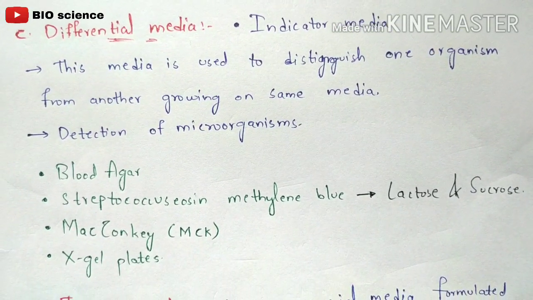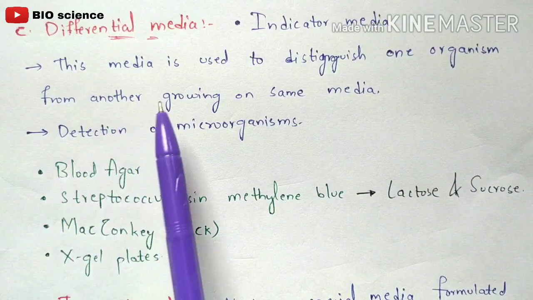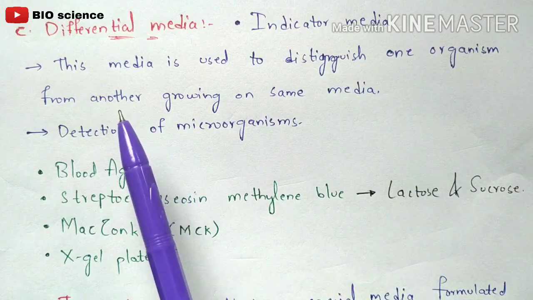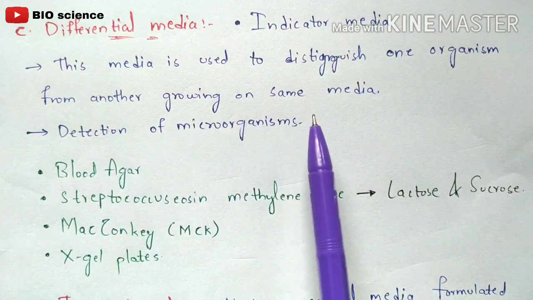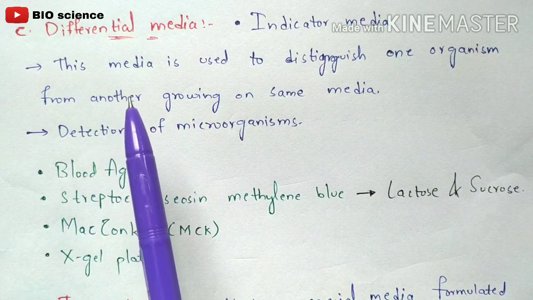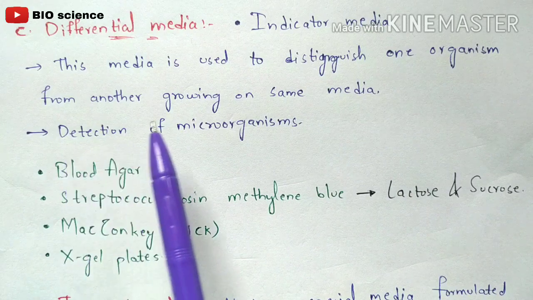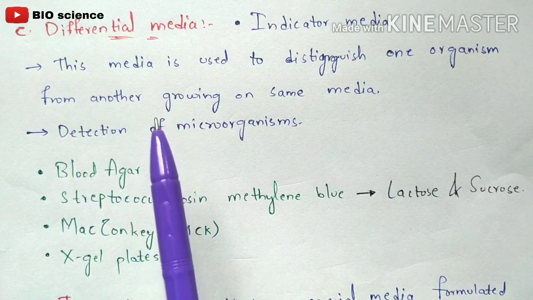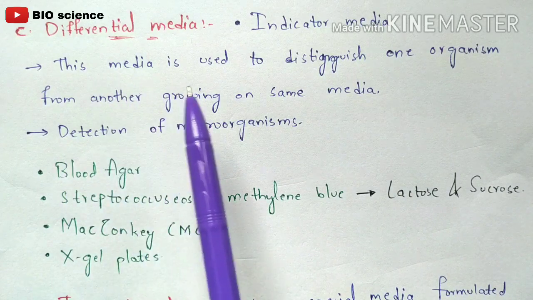So it is also called indicator media. This media is mainly used to distinguish one organism from another growing on the same media. If you take this type of media, then different types of bacteria will grow, right? So if you use this differential media, then it can show the difference in what type of bacteria is present. So it differentiates them. This is the main purpose of the differential media, and it mainly helps in detecting different types of microorganisms.